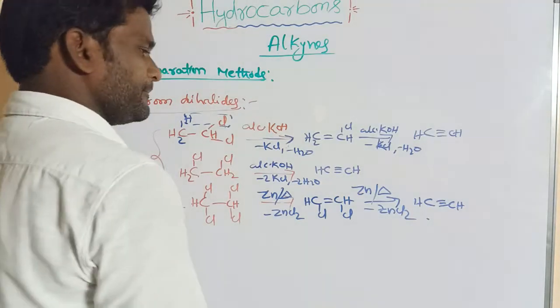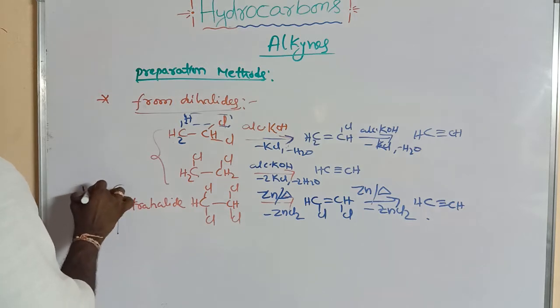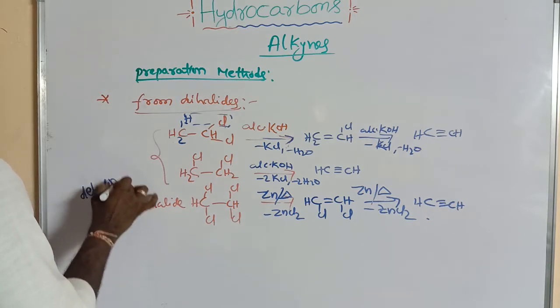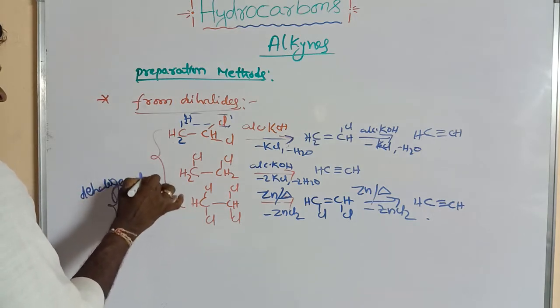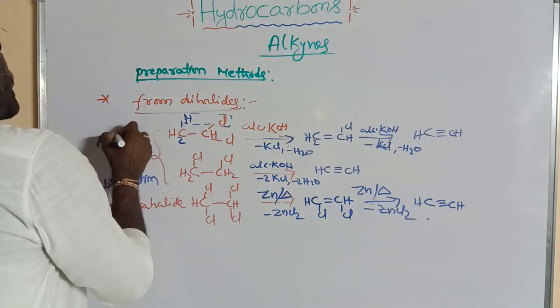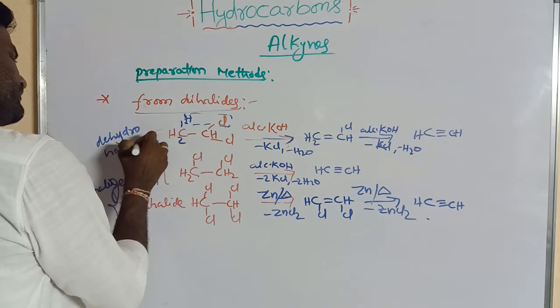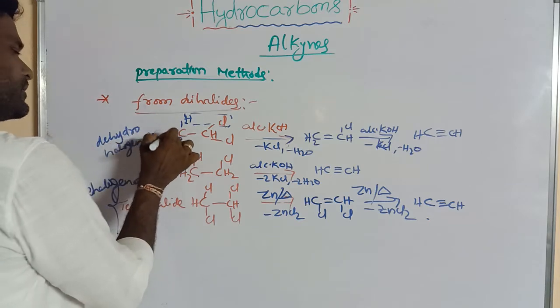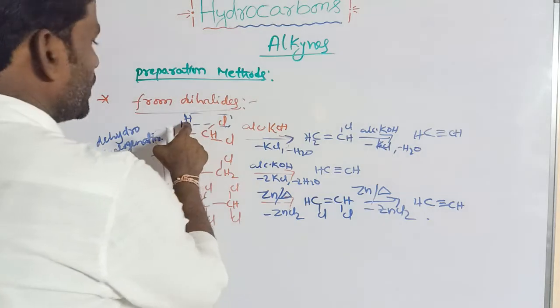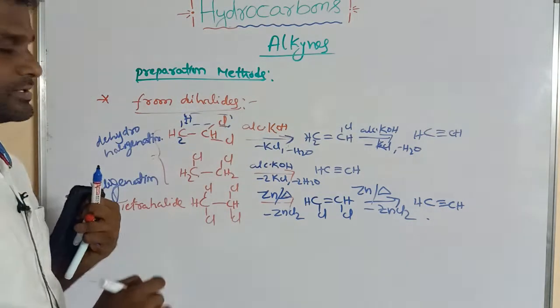So this is dehalogenation. Here halogens are removed. These two are dehydrohalogenation. Here hydrogen and chlorine are removed by using alcoholic KOH.